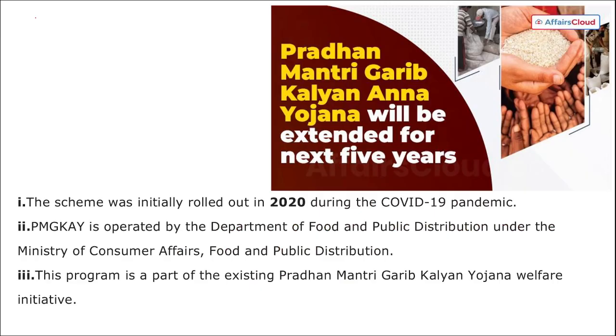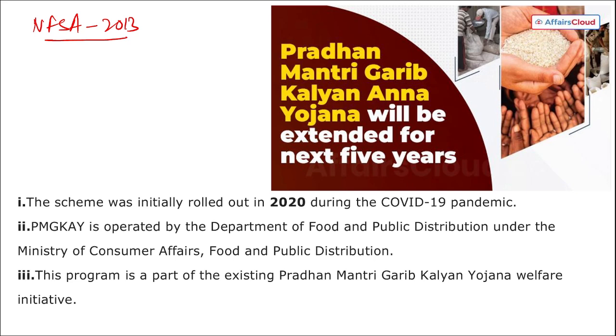The next thing, remember, there is the National Food Security Act. This was launched in 2013, and the aim of this Act is to provide food and nutritional security in human life. Correct?